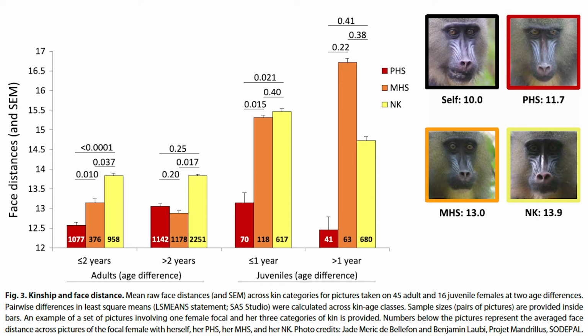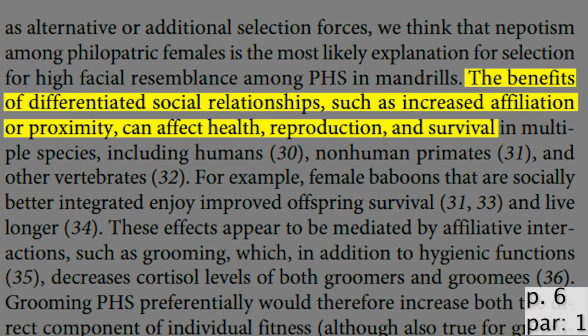Additionally, the relationship between paternal half-siblings, maternal half-siblings, and non-kin can be seen in these 4 photos. The numbers below each photo represent the face distance between the female in black and each category. It can be seen here that paternal half-siblings show the least distance, maternal half-siblings second, and non-kin third, which supports the first part of their hypothesis. The benefits of different social relationships, such as increased social interactions and physical proximity, can affect health, reproduction, and survival, which helps explain this behavior as well as their findings.